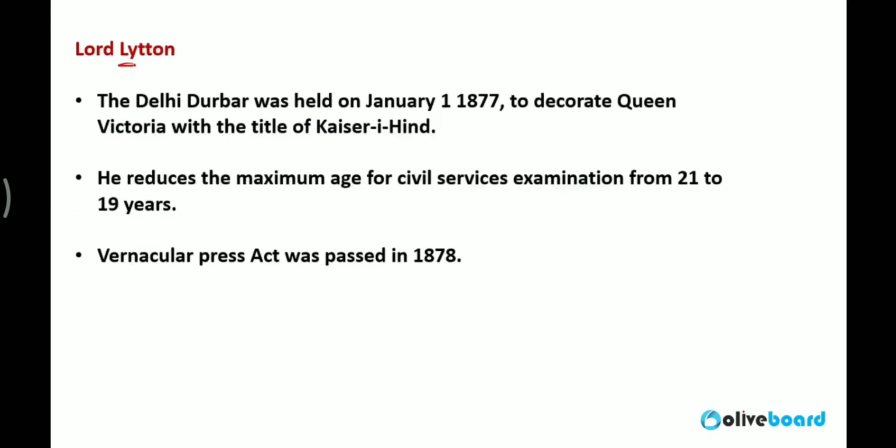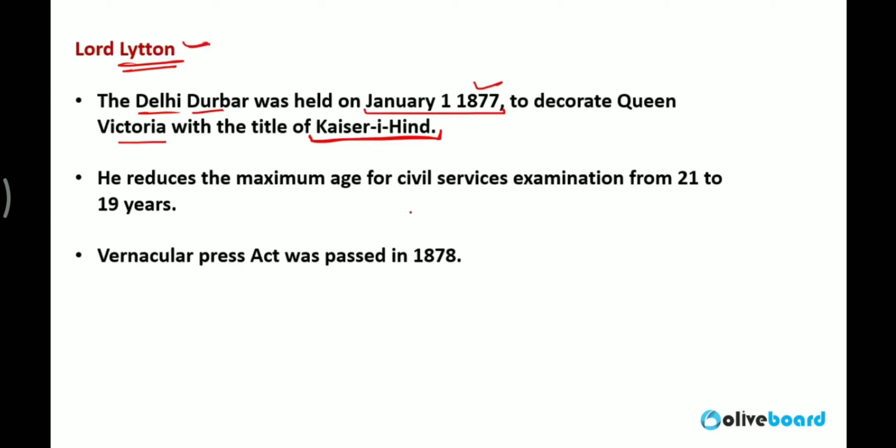Next one, Lord Lytton. The Delhi Darbar was conducted on 1st January 1877 to proclaim Queen Victoria as Kaiser-i-Hind. Kaiser-i-Hind means the god of Hind, the tilak of Hind, the chief of Hind. Hind means India. So the position of Kaiser-i-Hind was given to Queen Victoria.